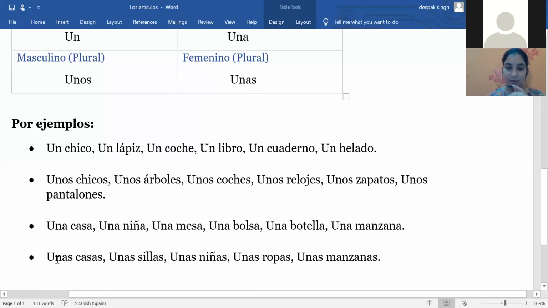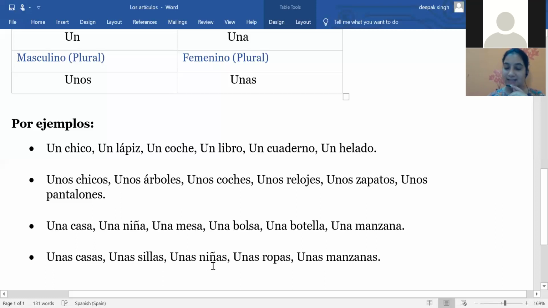Again, now you can see the examples here in the last. The examples are like unas casas, which means some houses. So here I'm talking about any random houses, more than one. Same as it is, I can use unas sillas, that means some chairs.